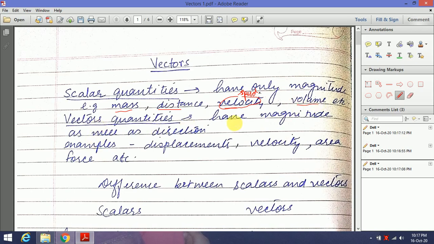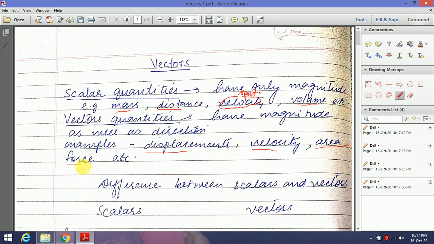Vector quantities have magnitude as well as direction, and examples are displacement, velocity, area, force. Now displacement, if I'm saying the body has been displaced 5 meters towards north, so if I'm talking about its magnitude as well as its direction, that would be a vector quantity.